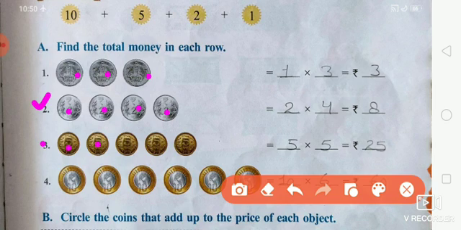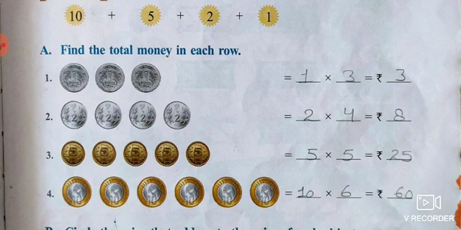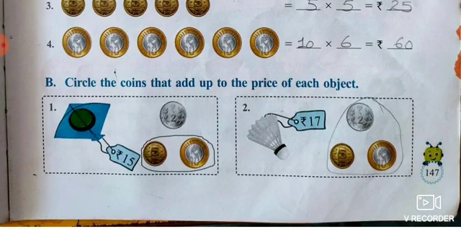Third, 5 5 5 5 5: 5 times 5 coins, 5 multiplied by 5 is equal to 25. Now next, 10 10 10 10 10 10: 10 coins, 6 times, so 10 multiplied by 6 is equal to 60 rupees. Is that clear, students?